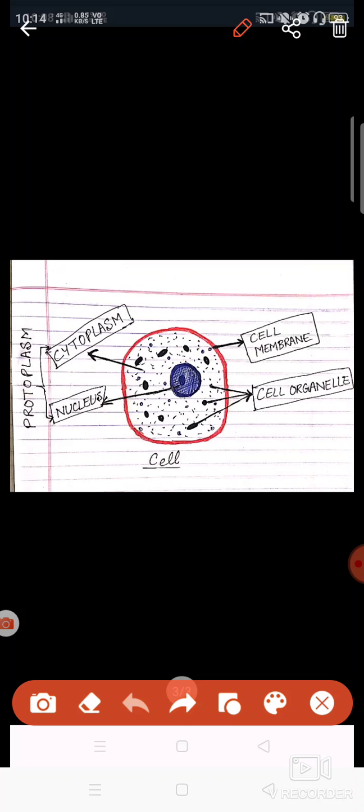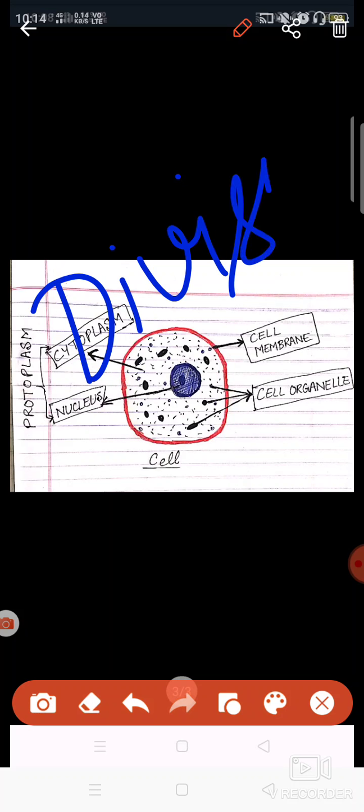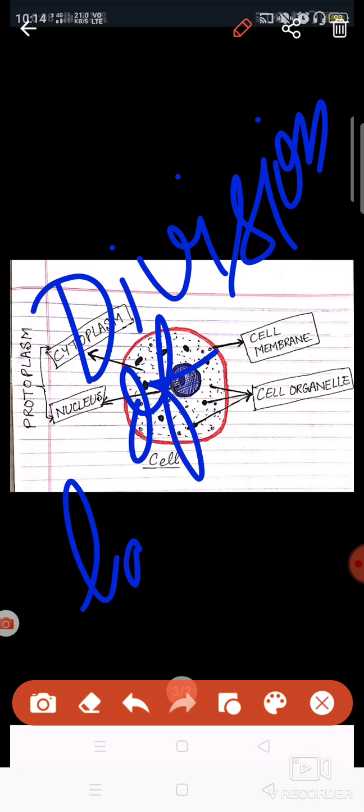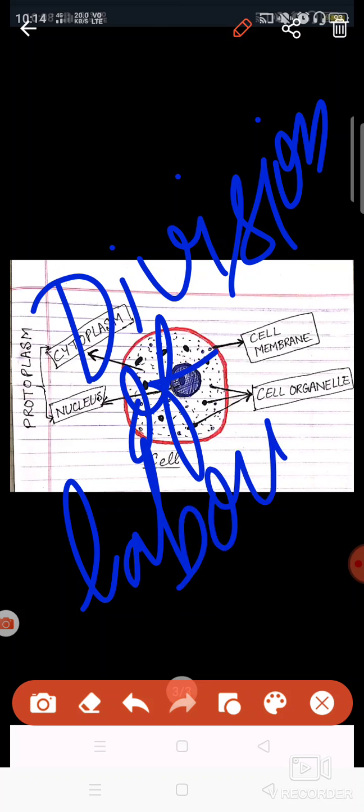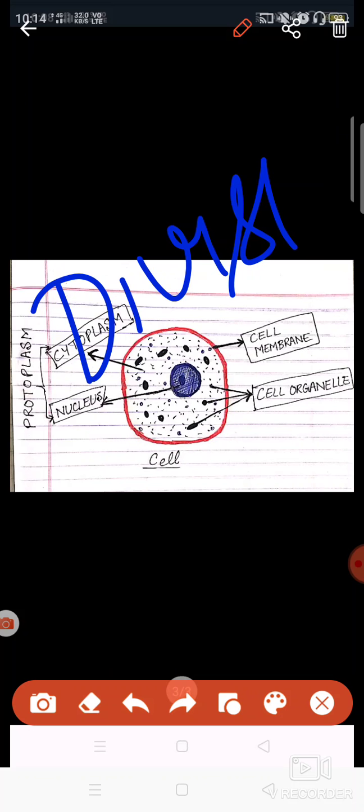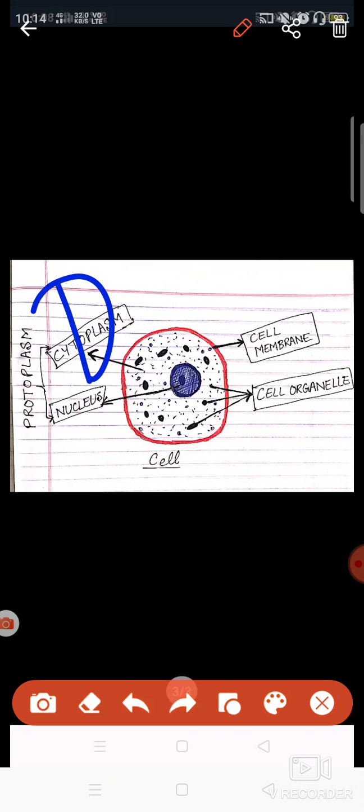Okay, when we discuss these cell organelles, then I'll tell you that each and every cell organelle performs different functions. There is a division of labor inside the cell. Division of labor means each and every cell organelle is responsible for performing different kinds of functions. I'll discuss it with you in detail once we study the different structures of the cell.